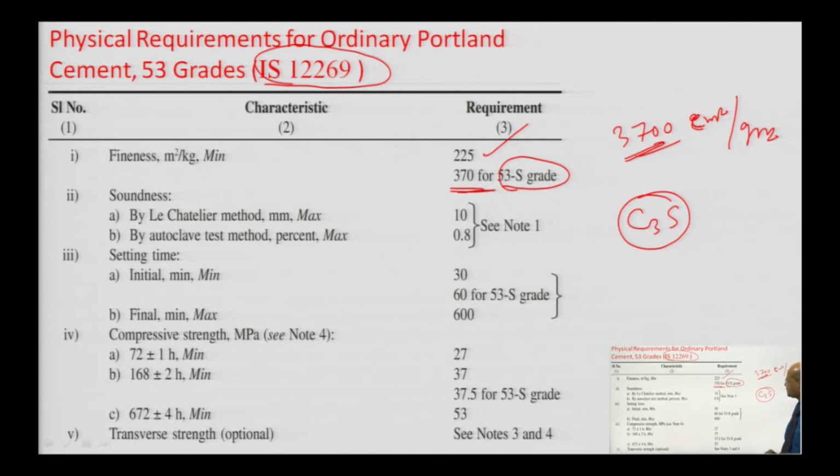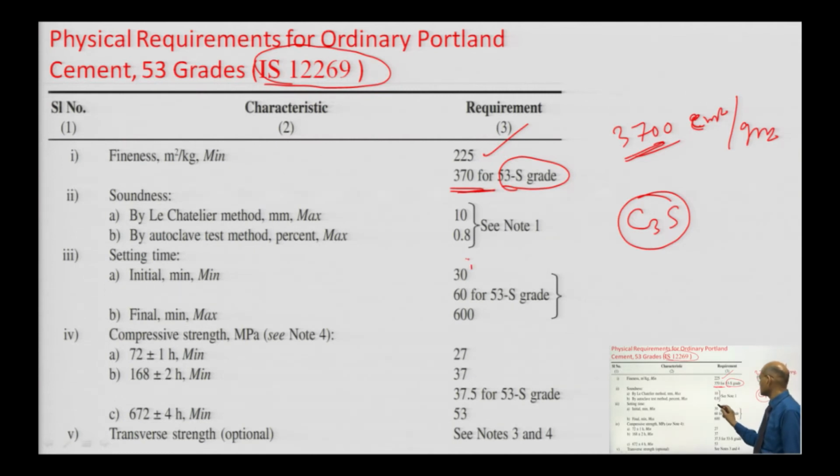Okay. So, the recommendation is 225 minimum. If they go for more, they will grind more than 3000 centimeter square per gram, so that they can get the strength in 28 days. So, what is the initial setting and final setting time?